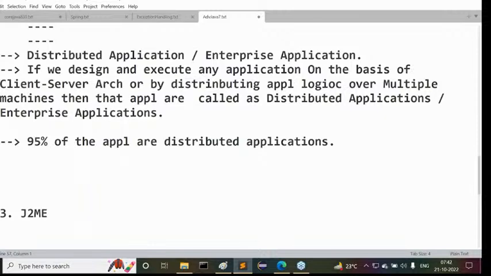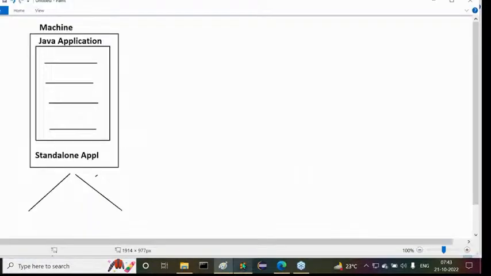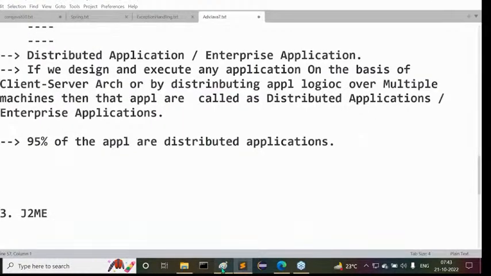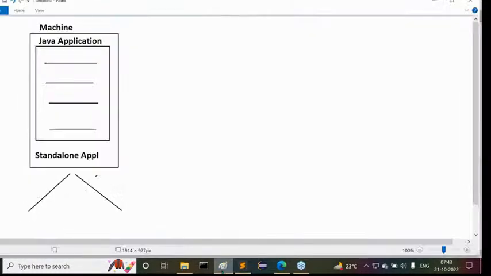Sir, can you tell me some examples for distributed applications? Say, for example, understand it. Now I have a computer, and I'm using some applications inside it. Maybe I'm using Notepad, Paint, and maybe some browser.